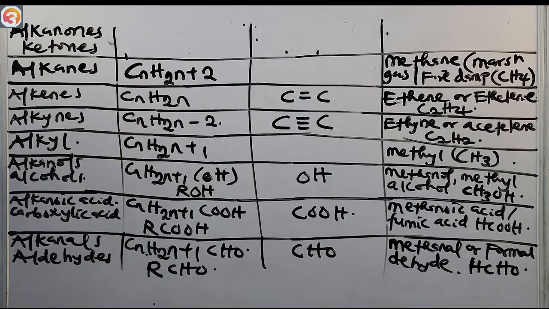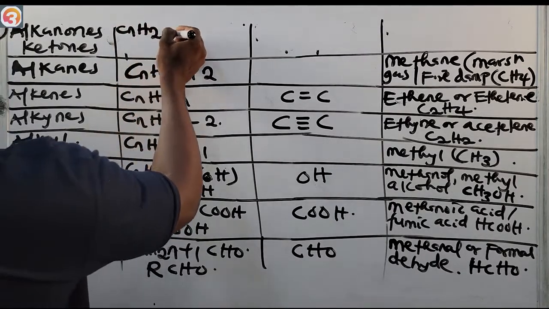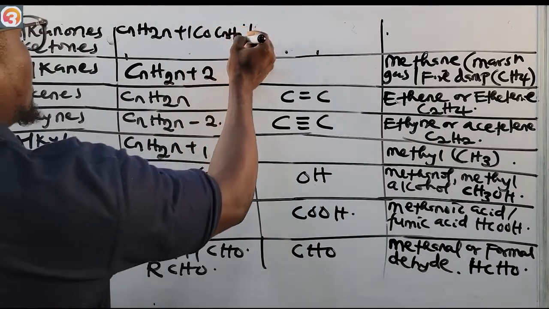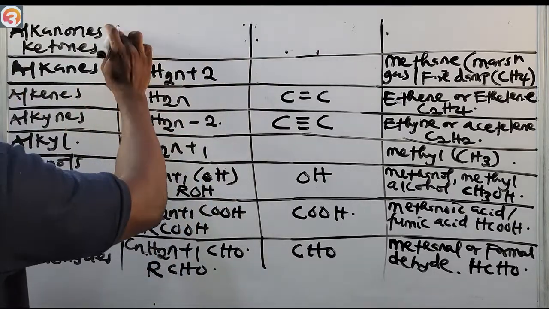These alkanones, or the ketones, have the general formula CnH2n+1 COCnH2n+1. There is no space, so let me write it smaller.